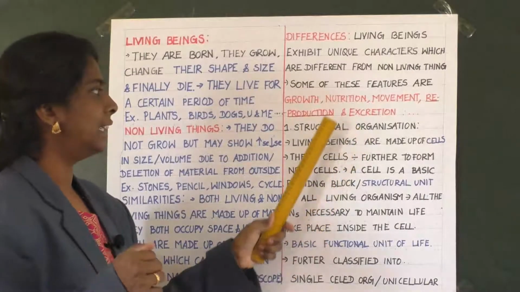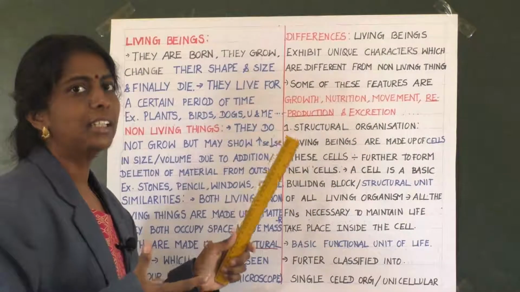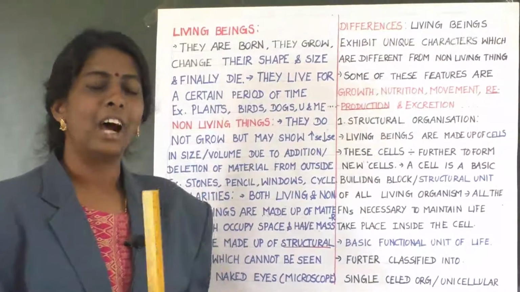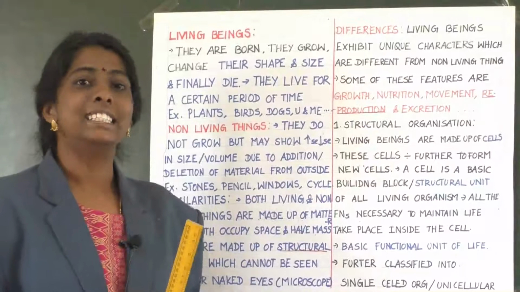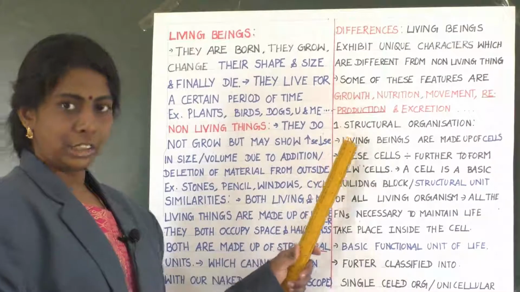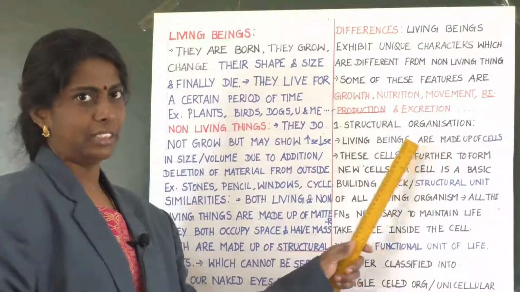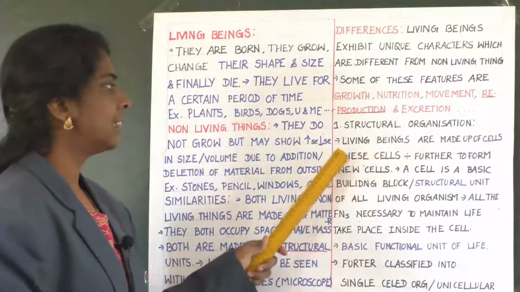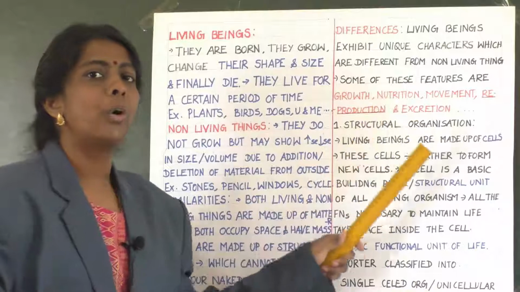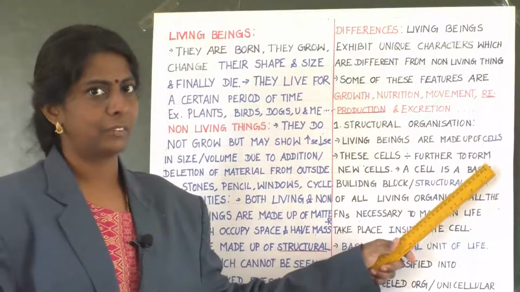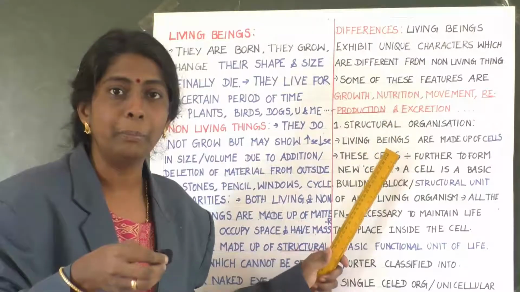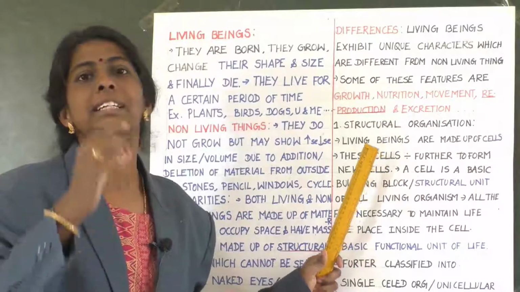Clear? So many are there, so let us learn one by one. Now the first feature is structural organization. So what do you mean by this? Living beings are made up of cells. Hope you all know all the living organisms are made up of a basic unit said to be